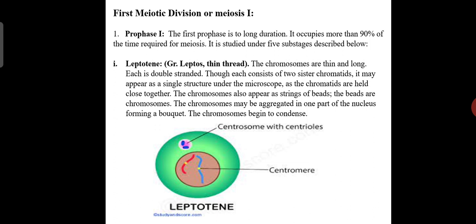The beads are chromomeres. The chromosomes may be aggregated in one part of the nucleus, forming a bouquet. The chromosomes begin to condense at this stage. You can see in the diagram here, it looks like a single strand only.